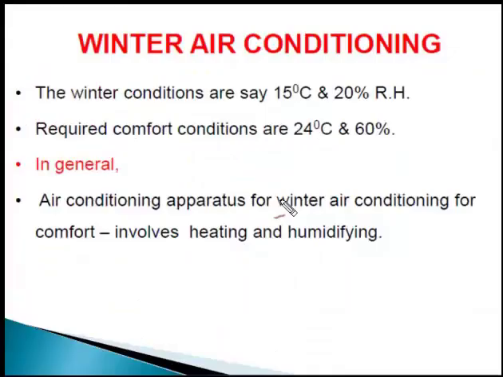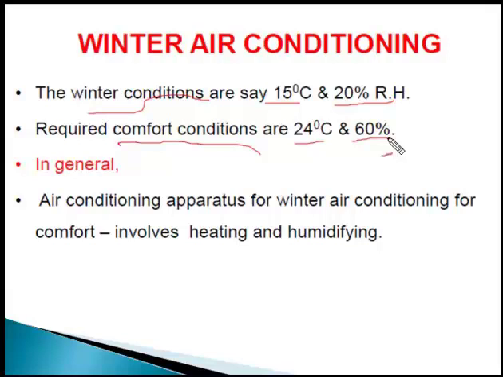Now we have come to winter air conditioning. The winter conditions are say 15 degrees Celsius temperature and 20% relative humidity. This is the current scenario of the atmosphere in the winter season. The required comfort condition for human beings is 24 degrees Celsius temperature and 60% relative humidity.